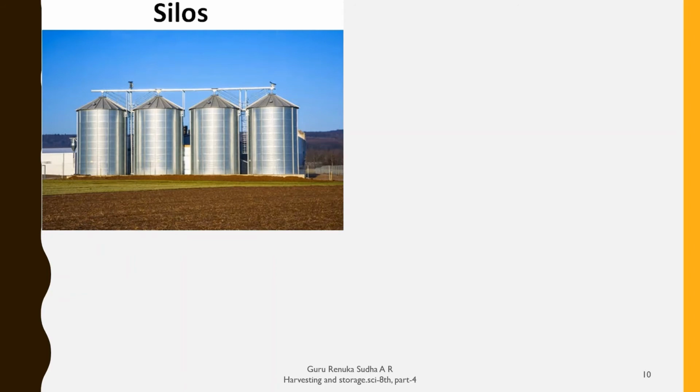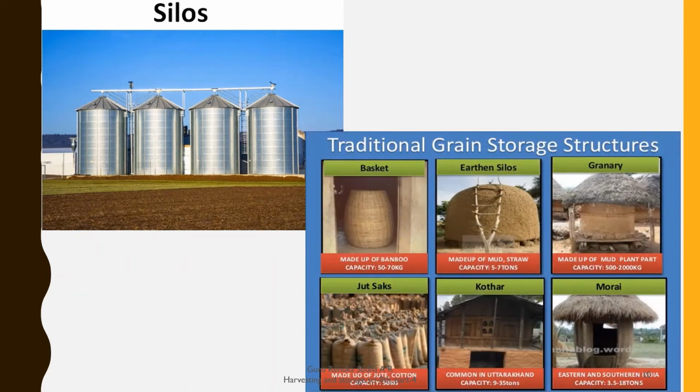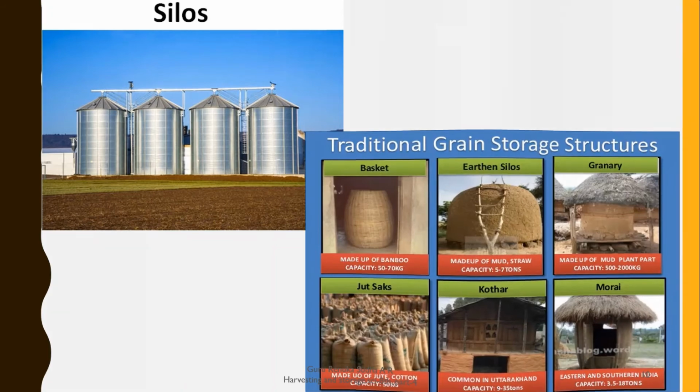Here you can see the pictures where we can see silos, cylindrical metallic containers which are used to store large quantities of crops. Another is the traditional methods which were used to store the grains after production. They used to store in baskets, earthen silos, granaries, and jute sacks, kothar and mohari. So in this way they construct different places and use different methods to store the crops.